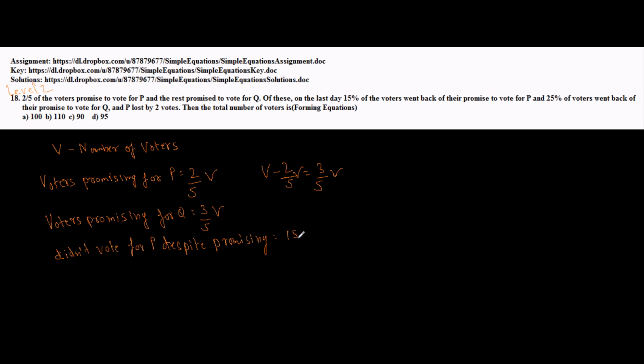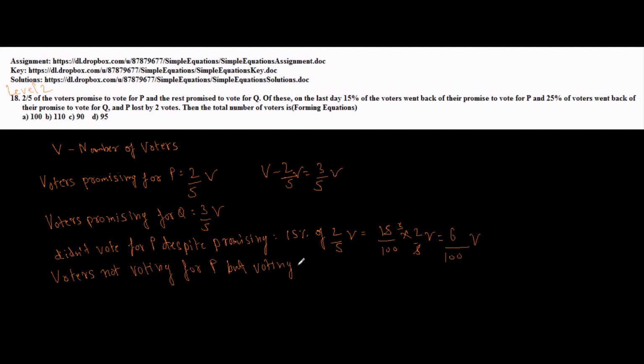That is equal to 15% of 2 by 5V, which is 15 by 100 into 2 by 5V, which gives us 6 by 100 of V. So voters not voting for P but voting for Q is equal to 6 by 100 V. So basically we have three things now: voters promising for P, voters promising for Q, and voters not voting for P but voting for Q.